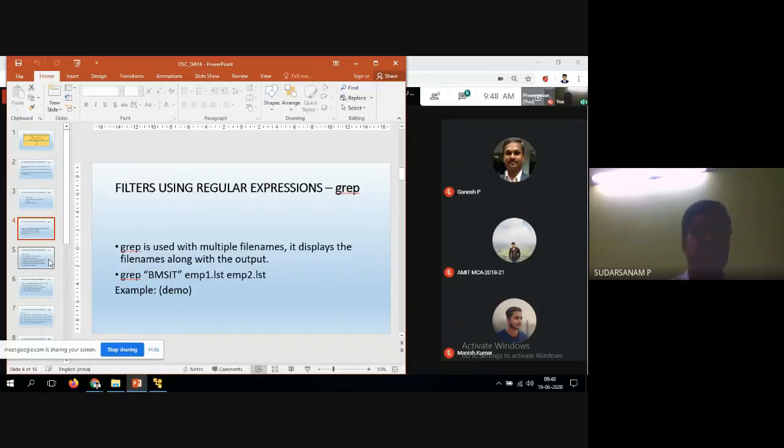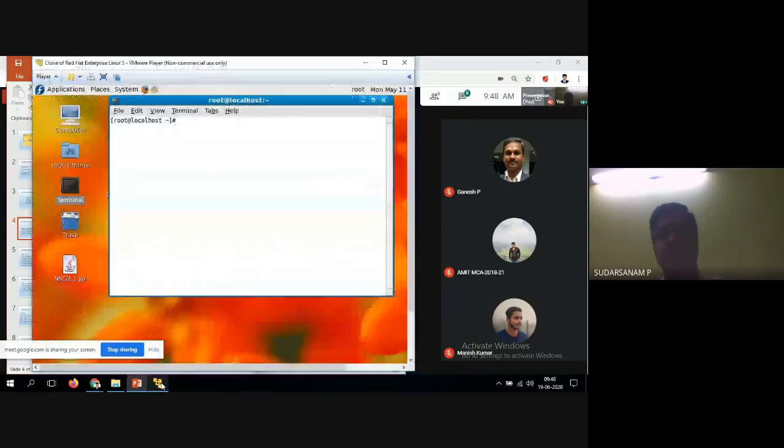Now I have told you, so next we will see the demo. I'll create one file called emp.list or emp1.list, and we'll see how to use grep commands. Is the window visible now for you people?